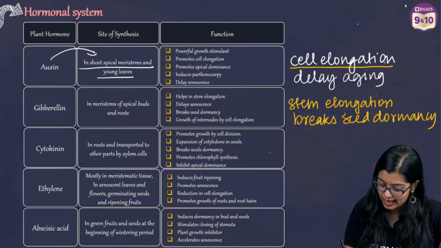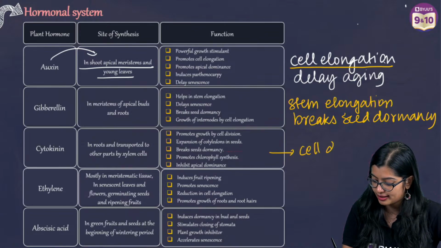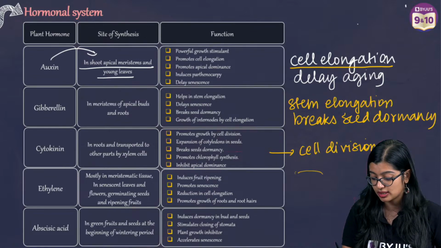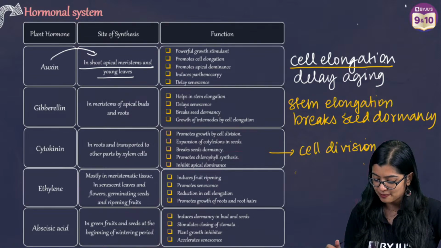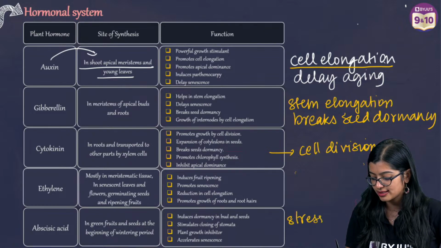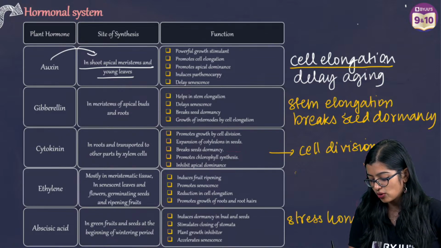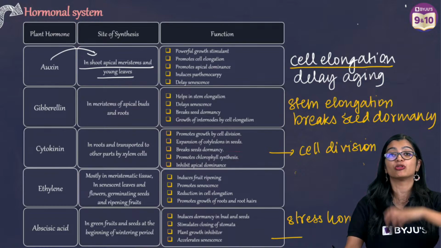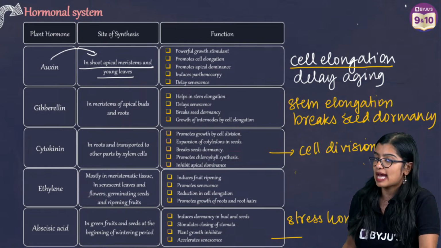Now we have cytokinin, which helps in cell division and allows things to grow. And when you talk about abscisic acid, we often call it a stress hormone. This promotes aging and senescence.